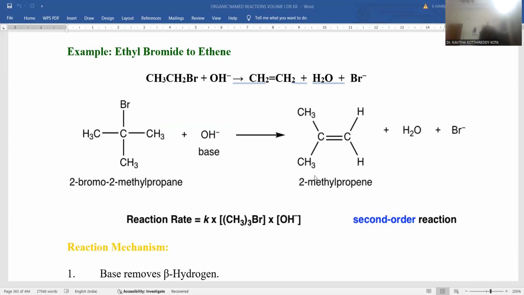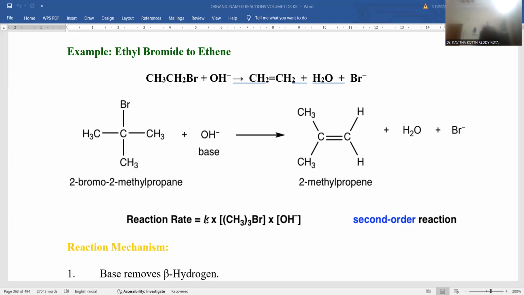In 2-methylpropene, one methyl group is taken as a substituent, and the 3 carbon chain is the parent chain, right? So this is a second order reaction, where the alkyl halide and hydroxide ion concentrations are taken into consideration for the rate of the reaction.